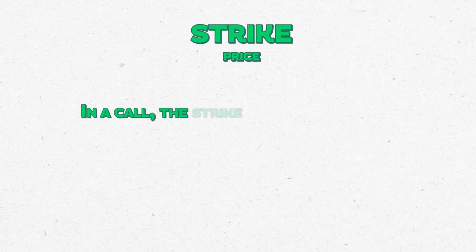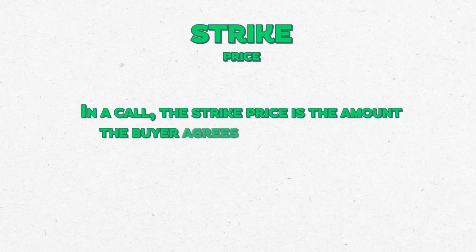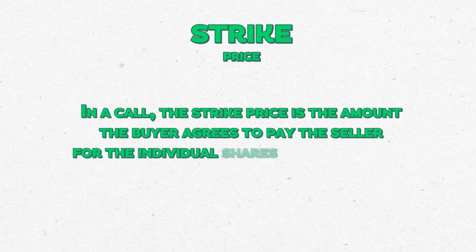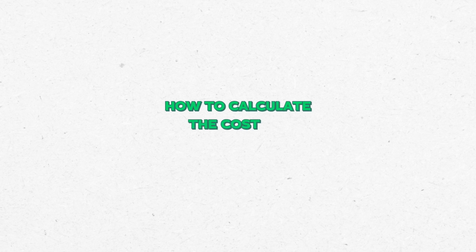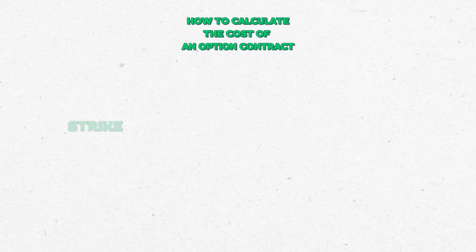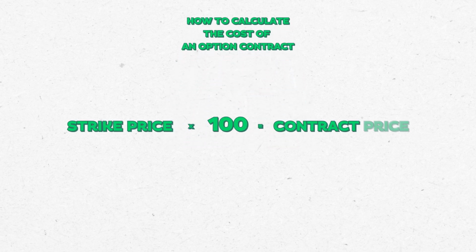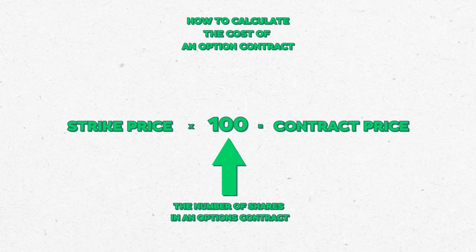In a call, the strike price is the amount the buyer agrees to pay the seller for the individual shares in the contract should they choose to exercise their rights. To calculate the total cost of the contract, you have to multiply the strike price by 100, the number of shares in the contract.